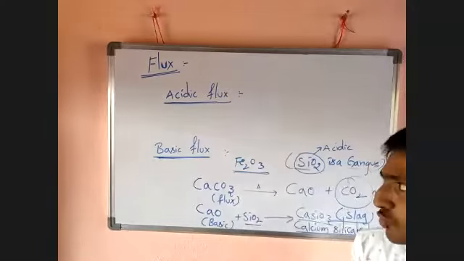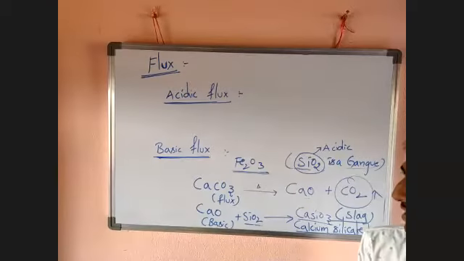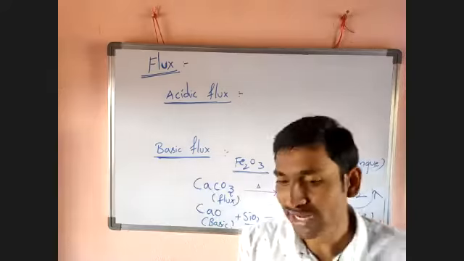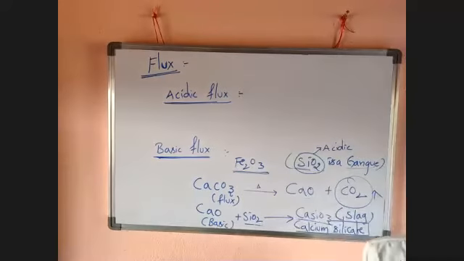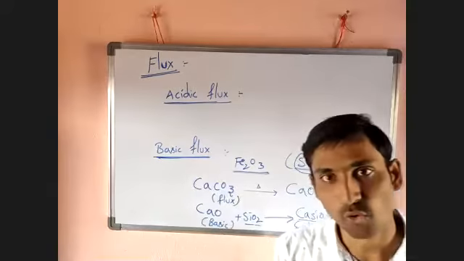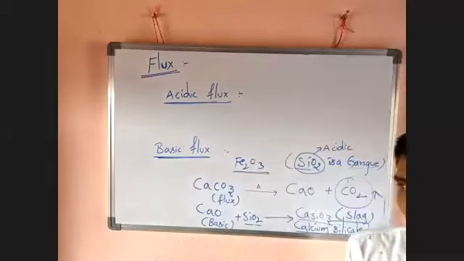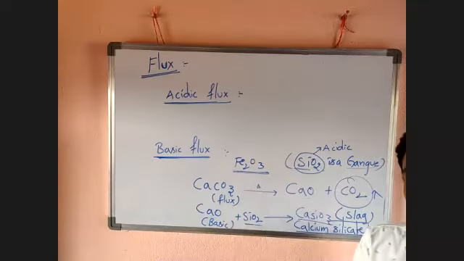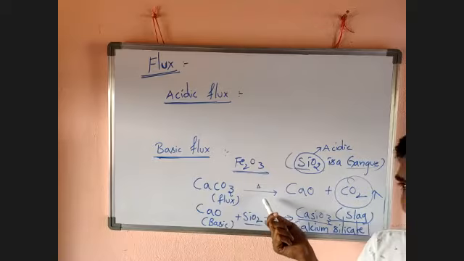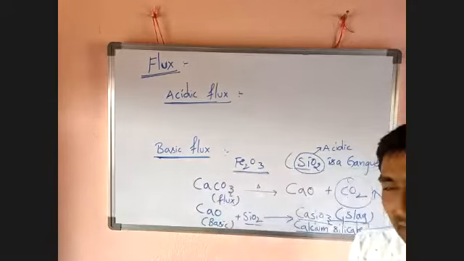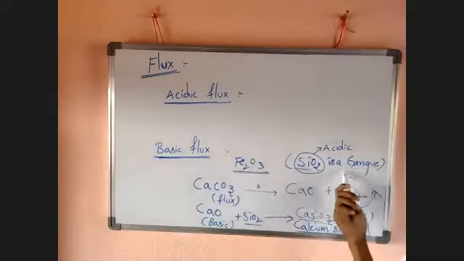It is of two types, acidic flux and basic flux. If the gangue has basic properties, we have to add acidic flux. If the gangue has acidic properties, we have to add basic flux. Like here, in iron extraction from hematite, SiO2 is the gangue.